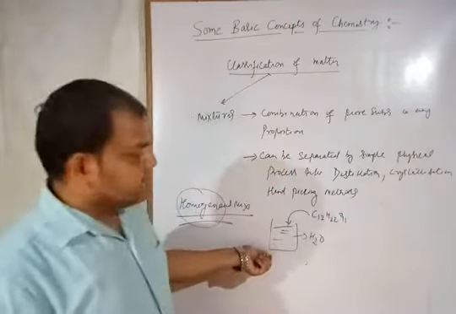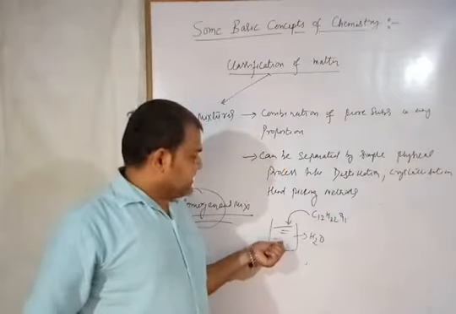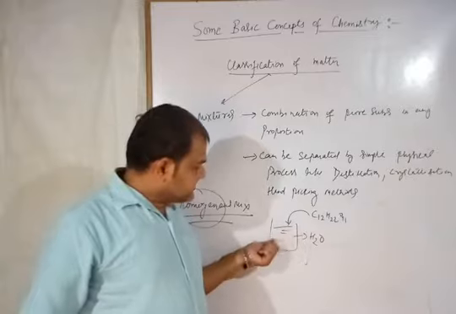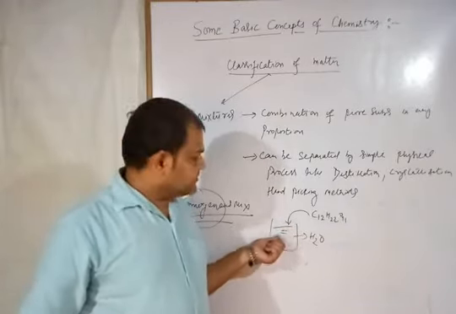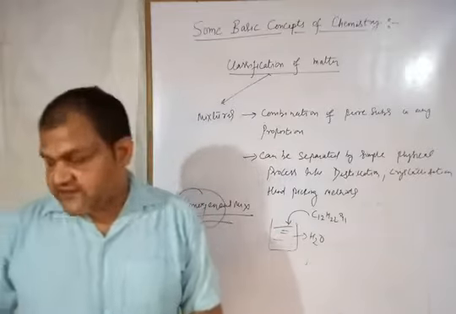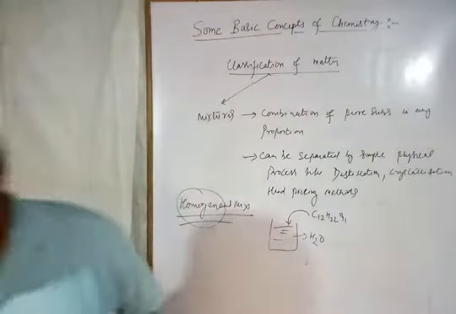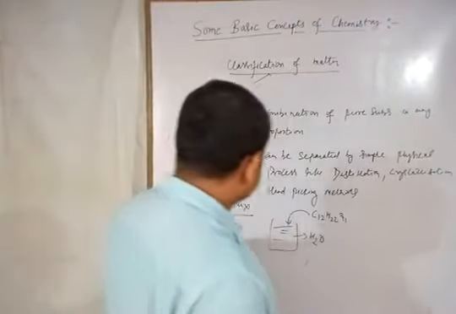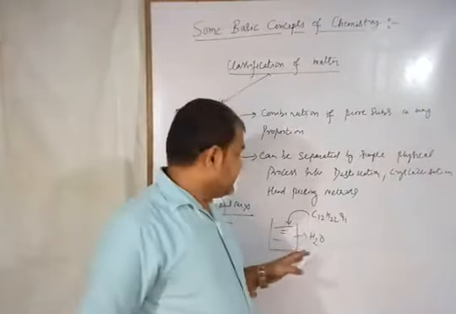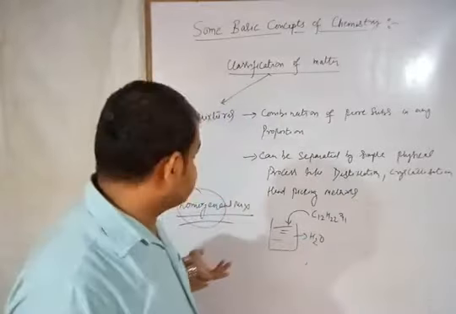Then a solution becomes there, and homogeneity will maintain there. If you are taking any part from the bulk, so that will show the similar properties. All right. So that is a homogeneous mixture. Example, air is also the homogeneous mixture.